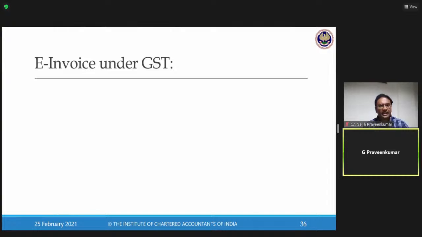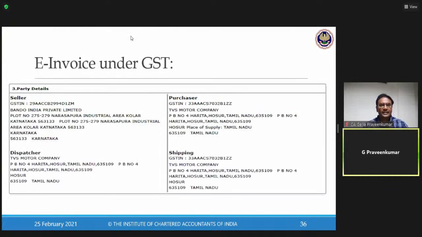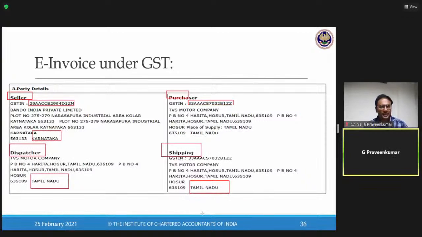Next, what else is required in my e-invoice? When I have to generate this e-invoice, unless some basic information is there, I cannot generate an e-invoice. What is that? Who is the seller? GSTN. By default, the moment I log in, my GSTN is selected. So, as a supplier, from where you are dispatching these goods, as a seller, I can be registered in Karnataka. I can make a supply from the state of Tamil Nadu. Now, who is the buyer? What is the GST number of the buyer? Where the consignment has to be shipped? And what is the place where the consignment has to be shipped?